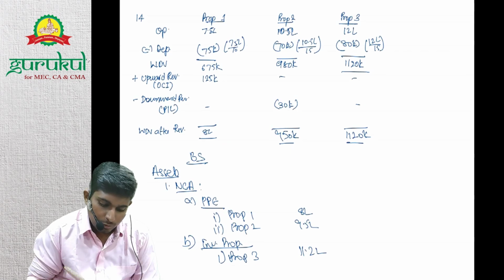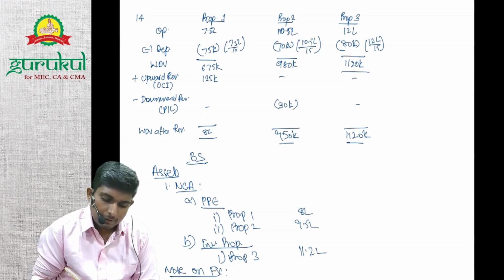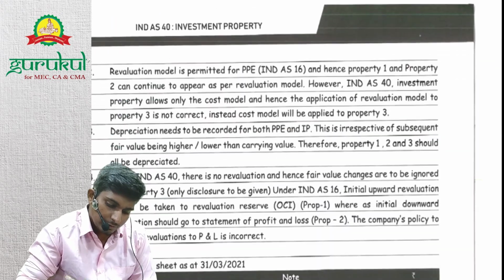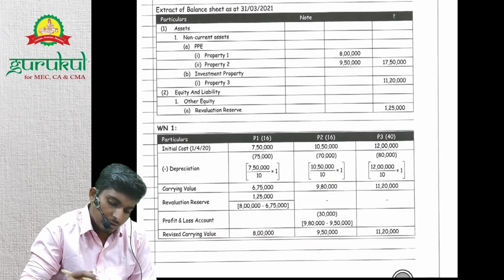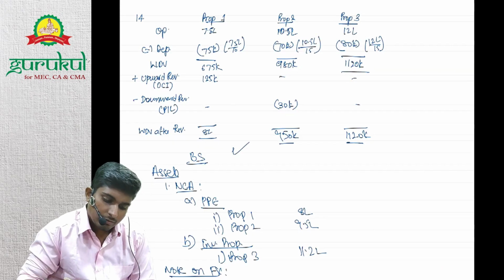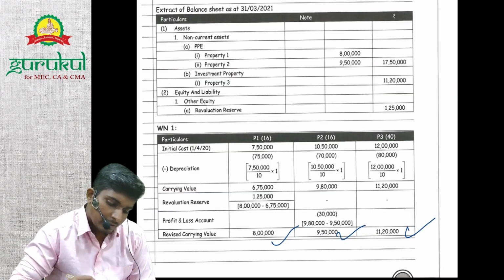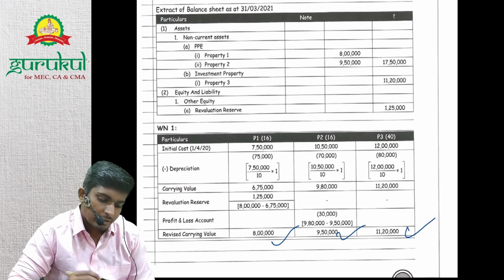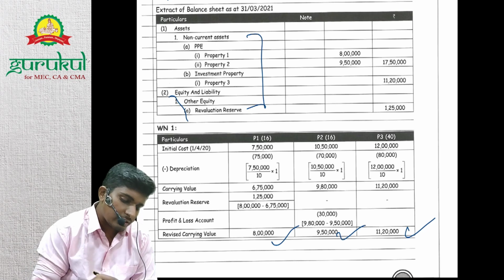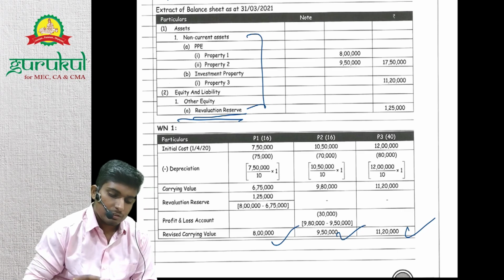Other than that, we'll give a note on the fair value for investment property, right? In notes to accounts. Done. Understood. So we have the same 8 lakh, 9 lakh 50 and 11 lakh 20. It will appear in the balance sheet, right? We have given the extract. Revaluation reserve needs to be given as well, right? There's a revaluation reserve balance, right? You need to give that balance as well.